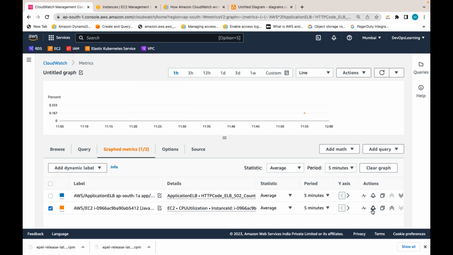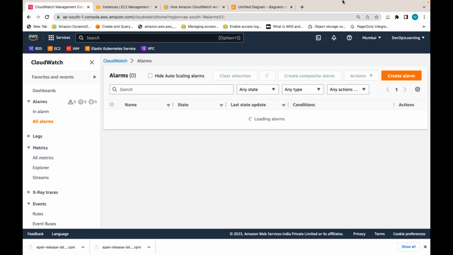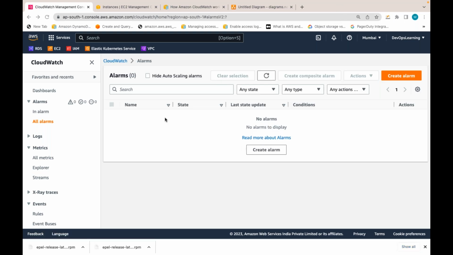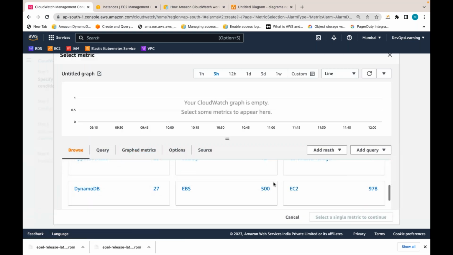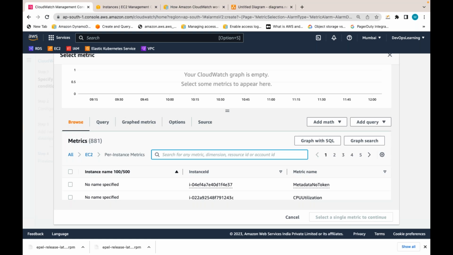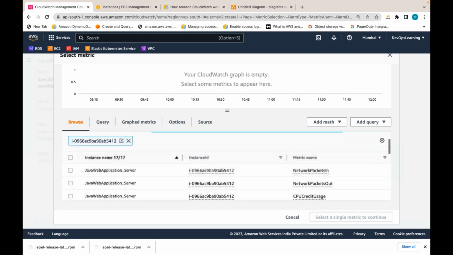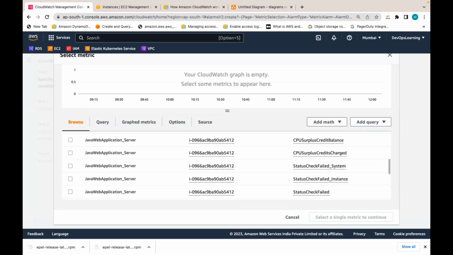If you click on this create alarm also, it will be the same. Otherwise, you go to the alarm section and select the metric. Here also you can create an alarm, but here you need to select the metrics like this. Again, for instance metric, let me filter with instance ID. Let me select based on what metric I need to create an alarm.